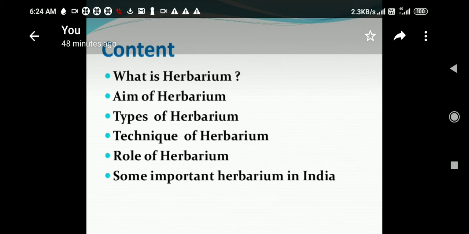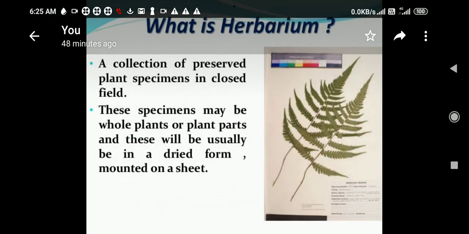The content of today's lecture will be herbarium aim, types, techniques, role, and we have already discussed important herbarium. So let's start with what is herbarium. It is a collection of preserved plant specimens in a closed file.